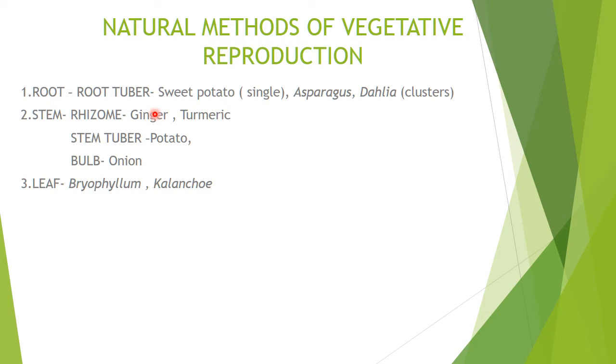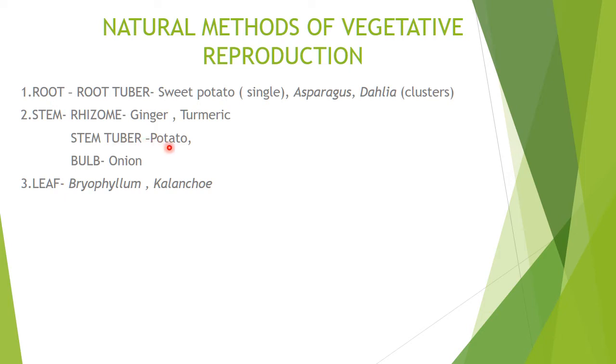Now stem tuber, the best example is potato. Potato is again underground. The adventitious roots below the soil, at the tips, become swollen due to the storage of food, and these globular structures are known as stem tuber.